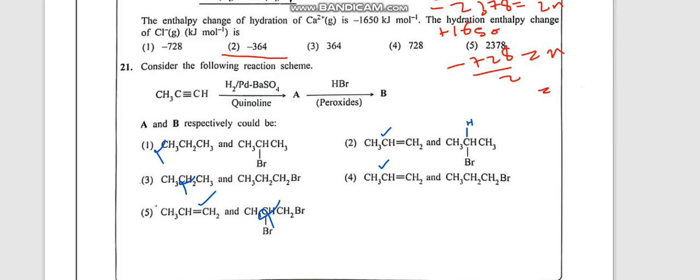So that will happen if HBr is just added without the peroxide medium. But in the fourth one, you can see Br has joined to the corner carbon, forming a primary carbocation. So that is the least stable one. Br should join to the carbon forming the least stable carbocation because HBr is added in the peroxide medium. Therefore the answer is the fourth one. So this change happens only when HBr is present in the peroxide medium. If you put HCl in the peroxide medium, the same Markovnikov rule will be followed. But if you put HBr in the peroxide medium, only the anti-Markovnikov rule will be followed in the product formation. Therefore the correct answer for this is the fourth one.